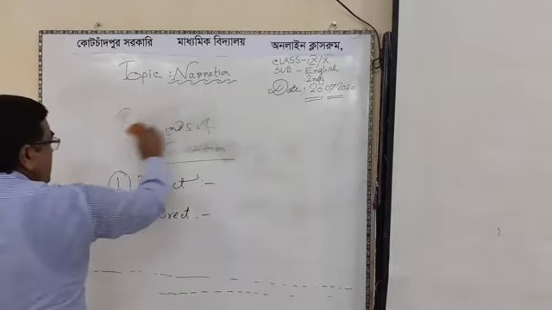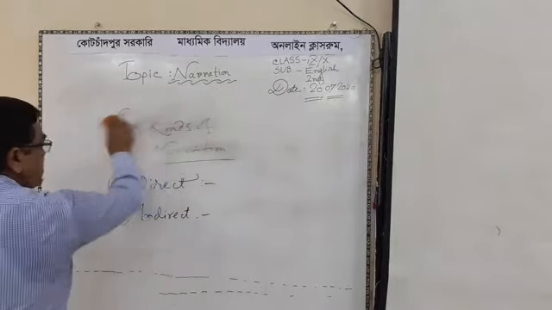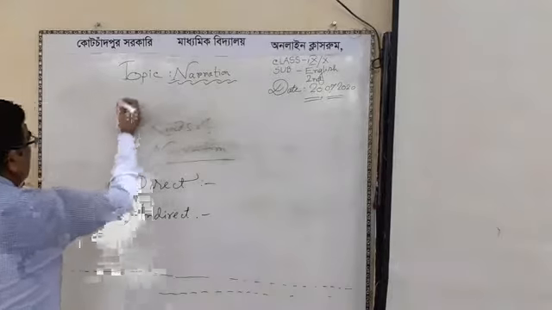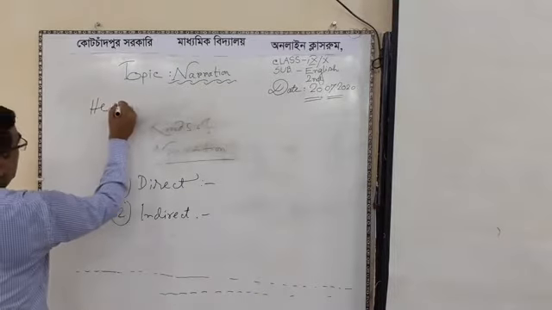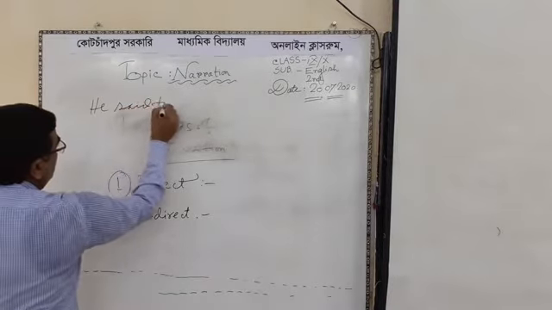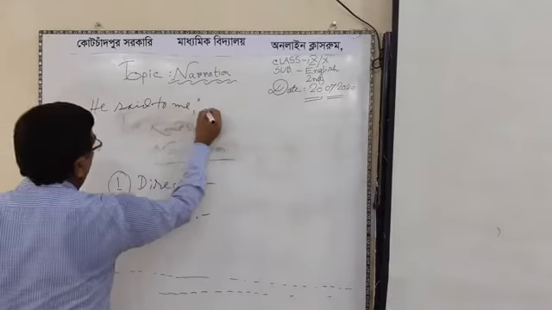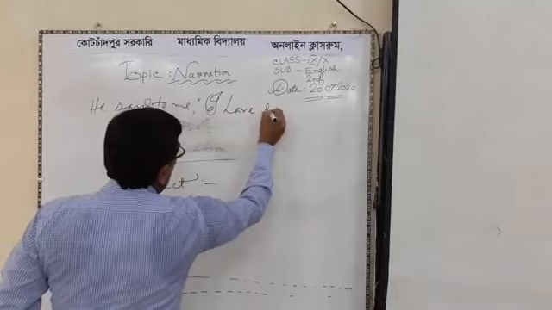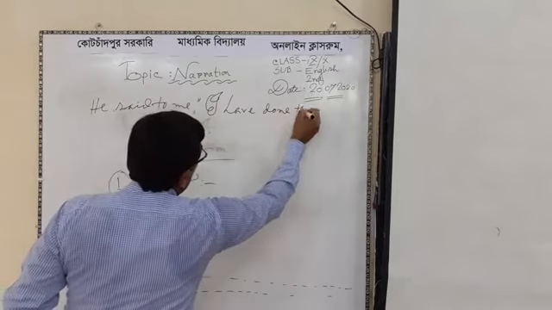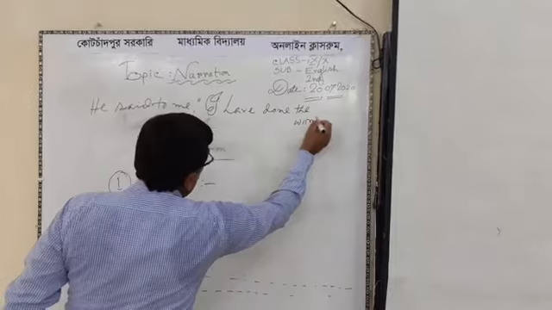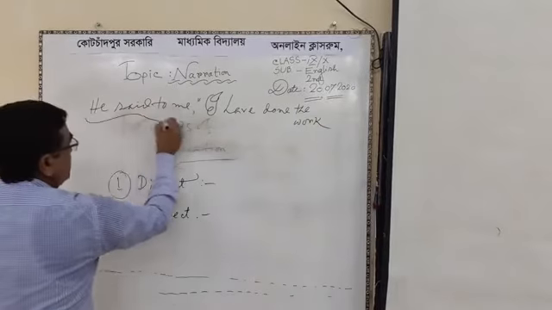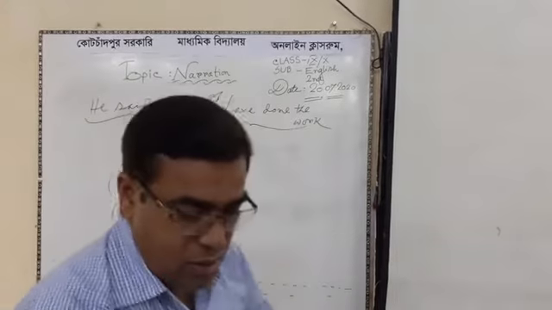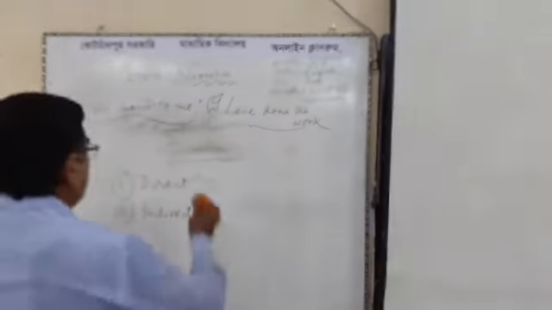Every direct narration has two parts. Such as, for example, he said to me, I have done the work. It is direct narration.